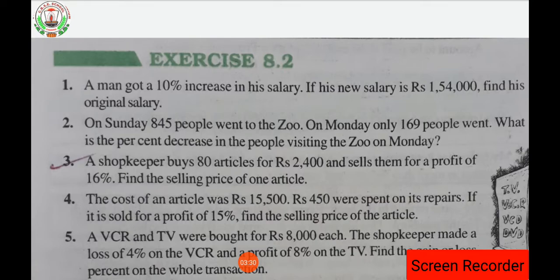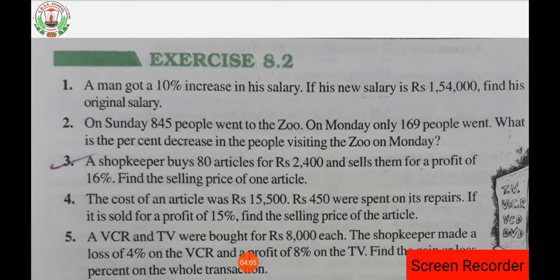Then question number 4: the cost of an article was rupees 15,400 and rupees 450 were spent on its repairs. If it is sold for a profit of 15%, find the selling price of the article. So here what is the CP of the article? That is 15,400. And what is the cost again needed for the repair? That is 450. For the repair of that article, 450 cost is needed, that will be included in the CP. That's why the CP of the article will be 15,400 plus 450.